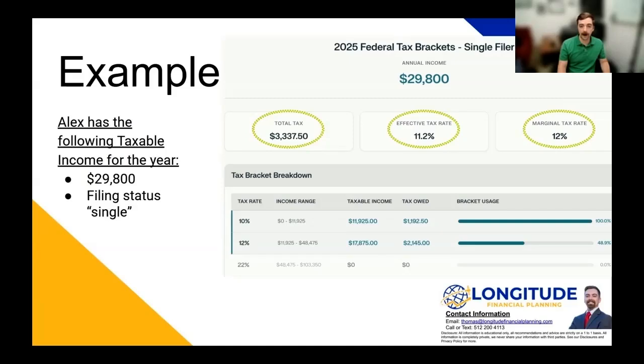So his total tax from that is $3,337.50. His effective rate, which is a blended rate of those two, is 11.2%. And his marginal tax rate, the tax rate at the edge, is 12%: the next dollar would be taxed at that 12% marginal rate.